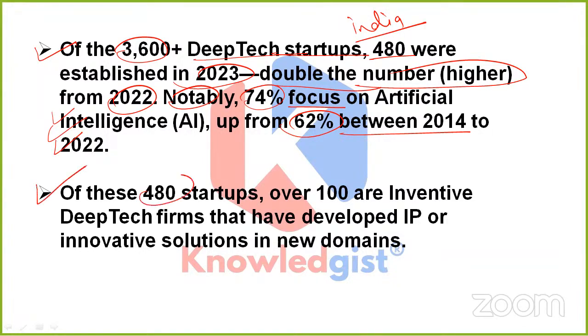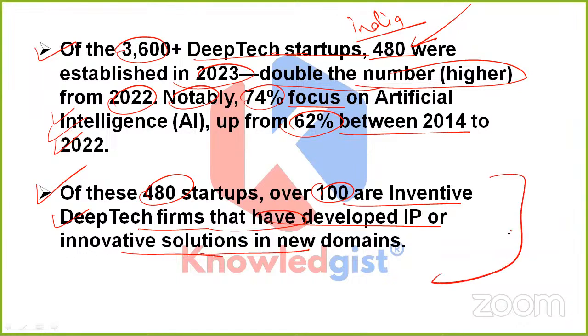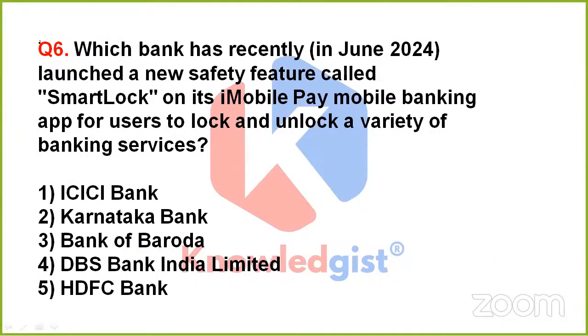And out of these 480 startups, which we were talking about previously, over 100 are inventive deep tech firms that have developed IP or innovative solutions in new domains as well. This is very important. Clear? Now, coming to the next question.